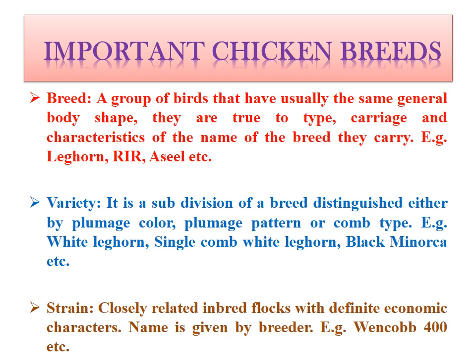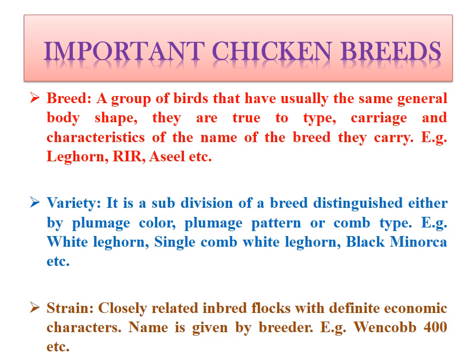First one is breed. We have already learned what is breed in our previous course. So breed is a group of birds that have usually the same general body shape, that are true to type, carriage and characteristic of the name of the breed they carry. For example, Leghorn, Ayer and Asil.